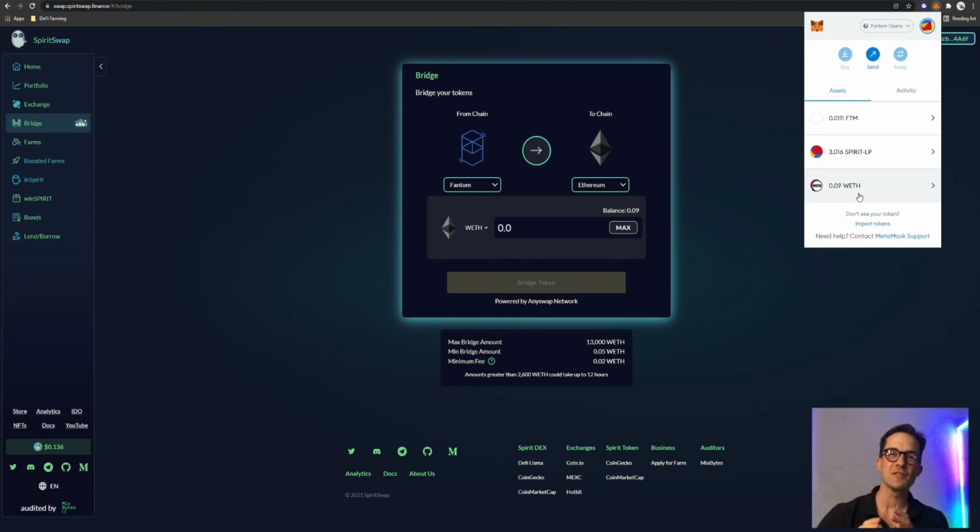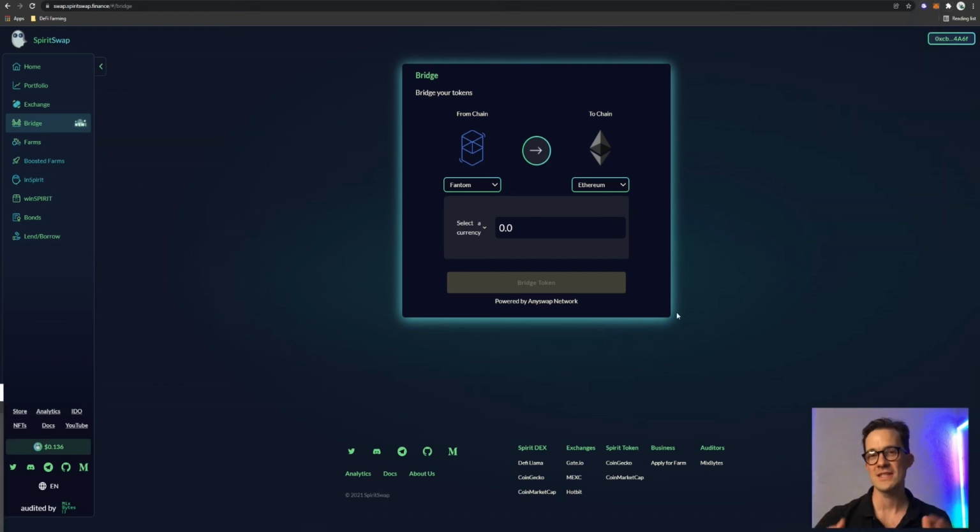Now, it took a little bit of time in between, probably about 5 minutes to go from Ethereum mainnet to Fantom. Don't worry if it takes time. You can track that in Etherscan and FTMScan. It's just got to do with AnySwap and the liquidity in the system. So grab a cup of tea and you'll have your token in there in no time.